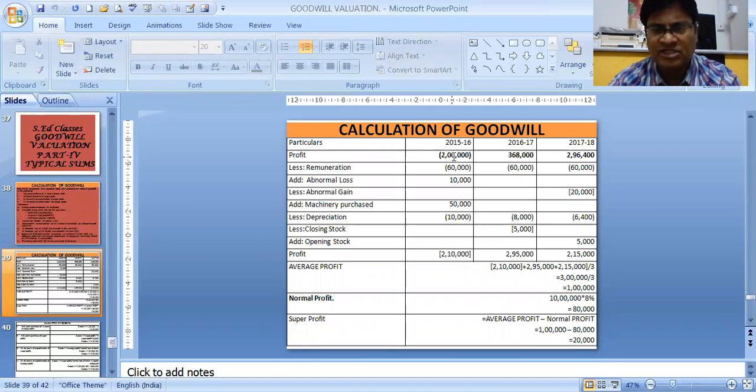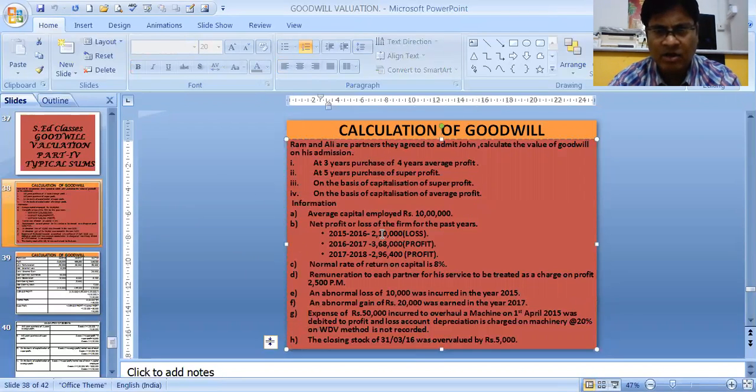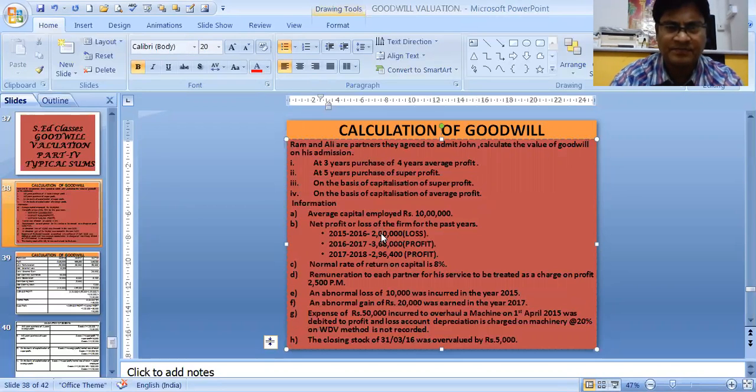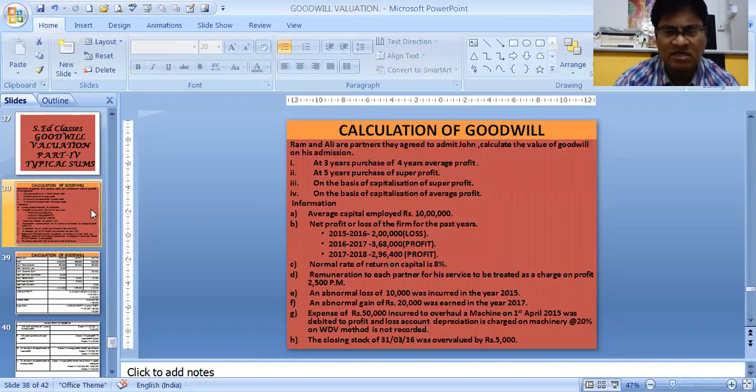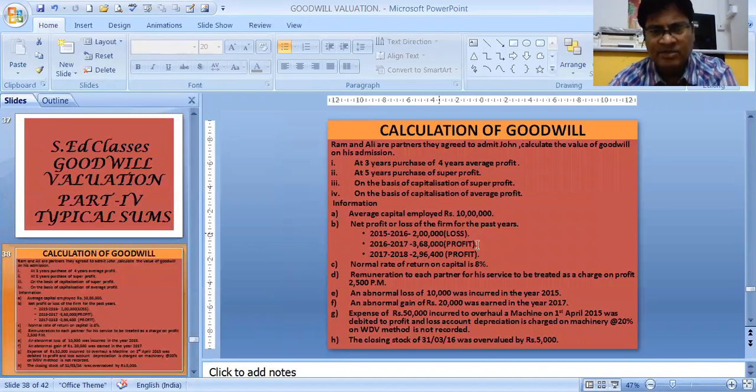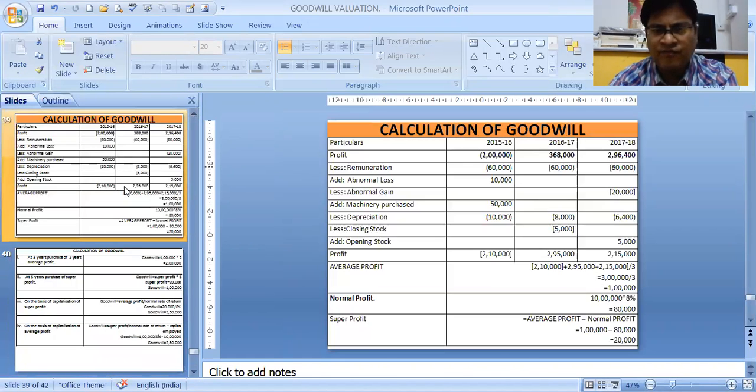So profit: first year there is a loss of 2 lakhs, then 3 lakh 68,000 profit and 2 lakh 96,400 is the profit. This was the sum. So we are first calculating the correct profit. This profit has some abnormalities. We are removing those abnormalities.